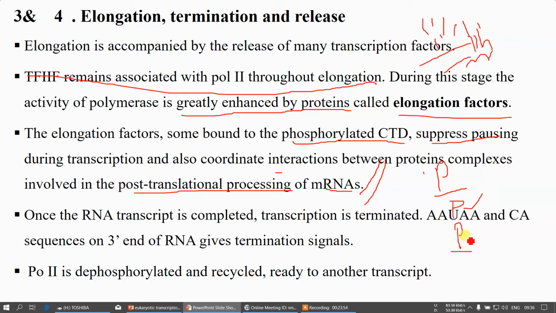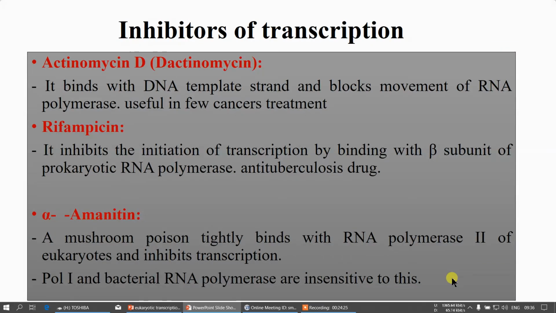Even though your RNAs do not actively undergo proofreading, because all the reactions take place by your RNA polymerase itself, still they will undergo proofreading. You already mentioned how the proofreading takes place in the case of eukaryotes. And coming to the termination process, I will explain it on a plain slide so that it will be easy for you.